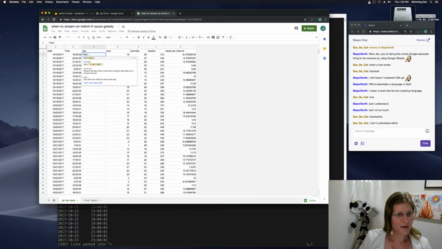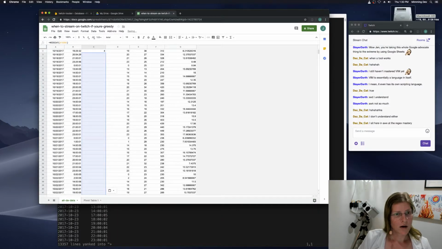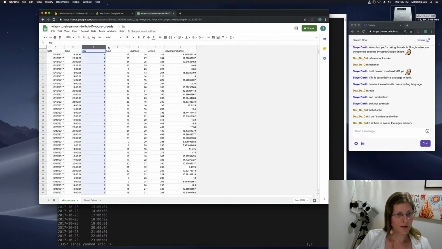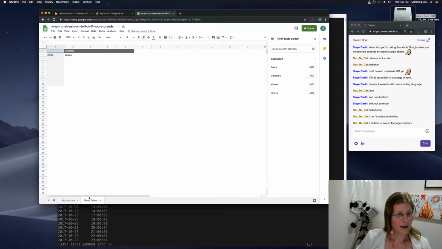So I'm hoping this returns the day of the month. Is it weekday? Weekday. Returns the day of the week provided as a number for a given date string. Cool. Okay, so now we should be able to do our pivot table. Format U. Sure, why not? So let's go ahead. We have our pivot table.